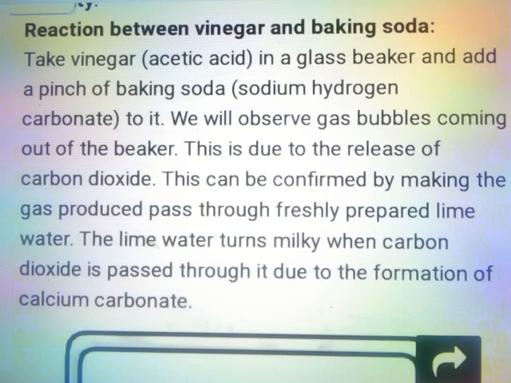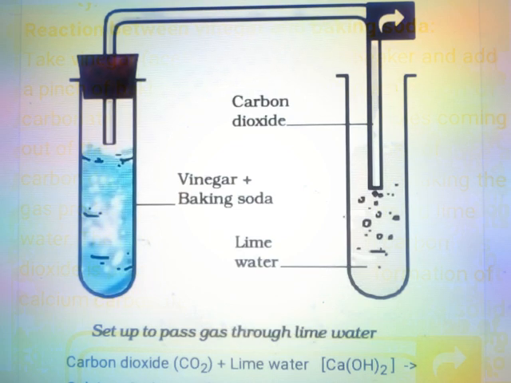This can be confirmed by making the gas produced pass through freshly prepared lime water. The lime water turns milky when carbon dioxide is passed through it due to the formation of calcium carbonate. Set up to pass gas through lime water. Carbon dioxide plus lime water gives calcium carbonate plus water.